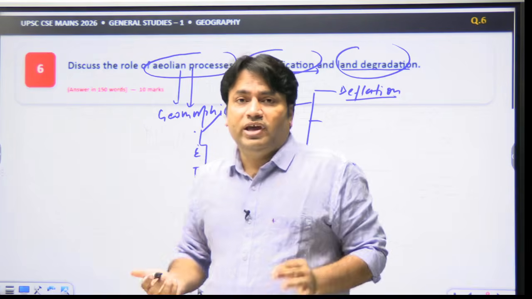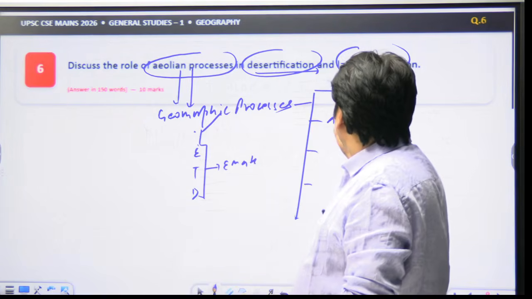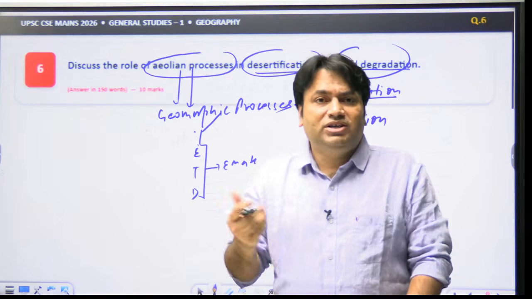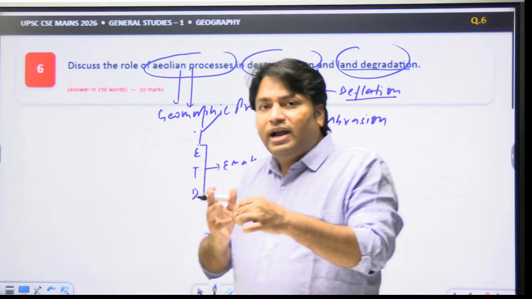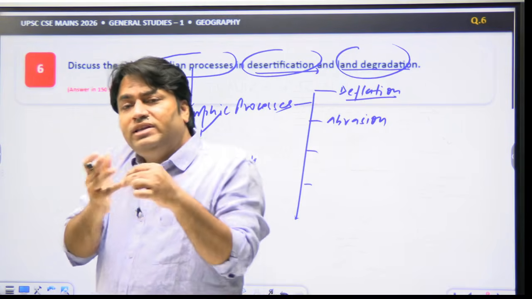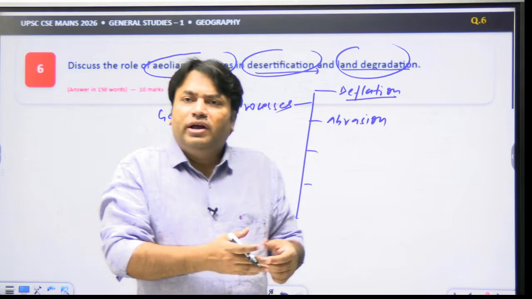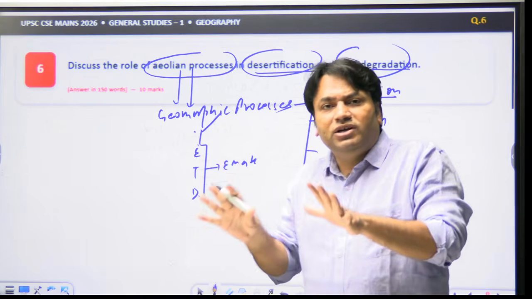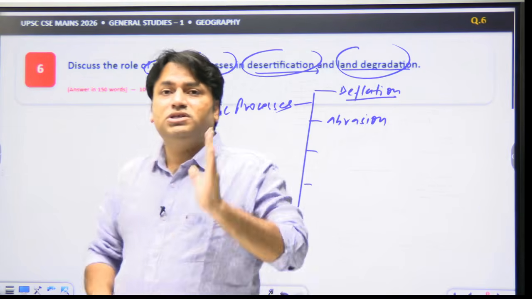In the same way you will find another word like abrasion. And abrasion, or corrosion, means that sand-laden winds wear down exposed surfaces.